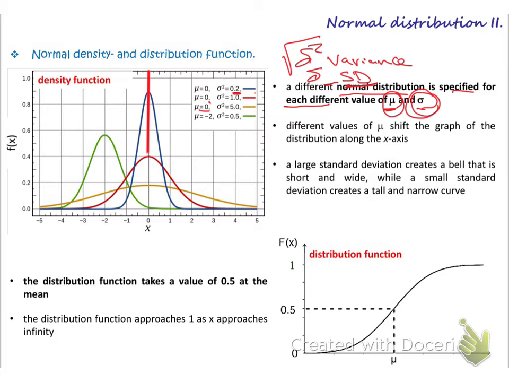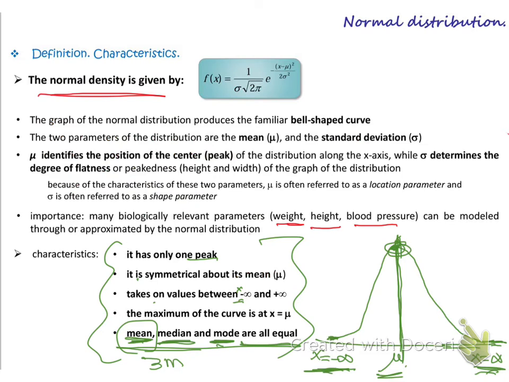So if we move the mu, see the mu, we moved it to -2. So here the whole graph will move to -2. See, the whole graph moved, shifted. So this is called the location. That's why it's called the location parameter. If you remember, we said this one will be called the location parameter, because it defines the location.